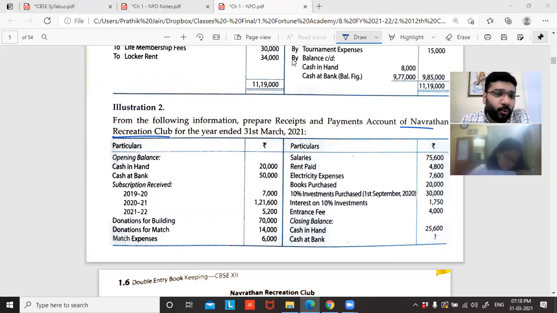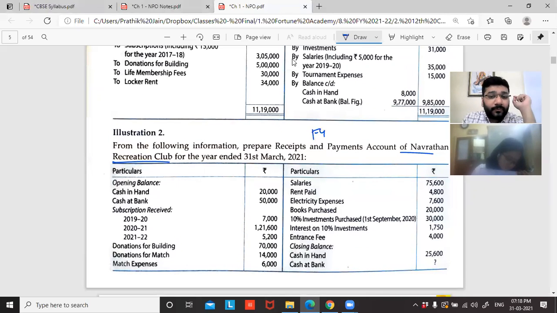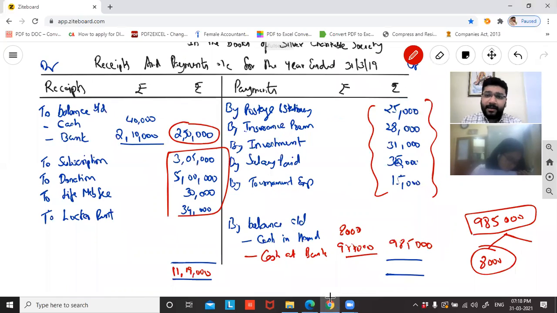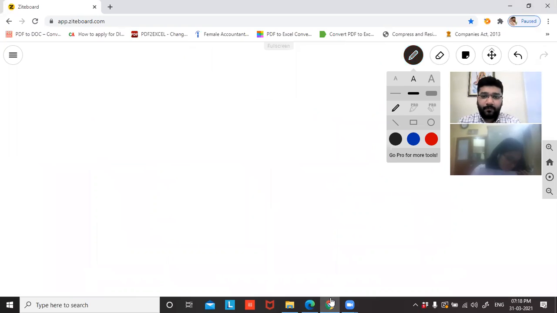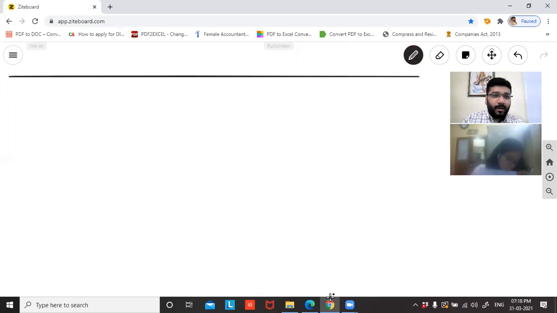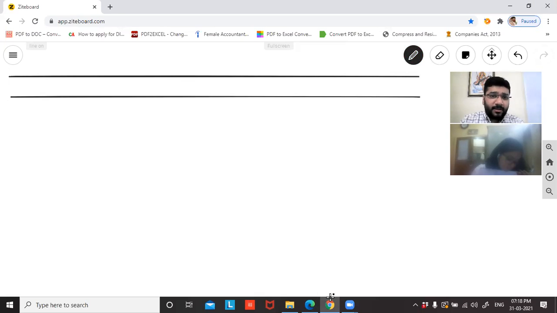So let's proceed towards illustration 2, guys. It says that from the following information, prepare receipts and payment account of Navratna Recreation Club for the year ended 31st March 2021. So which financial year am I into? 2021. Okay. Opening balance is given, cash in hand, cash at bank, and everything is given. So let's create the format again, guys. Please don't be lazy to write the formats. The more you practice, the easier you'll get the hold of it.